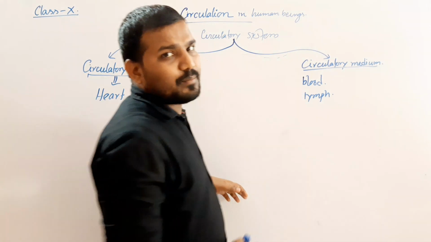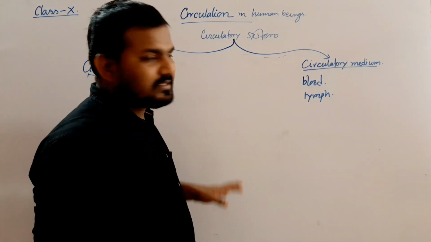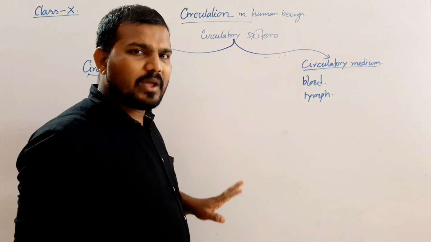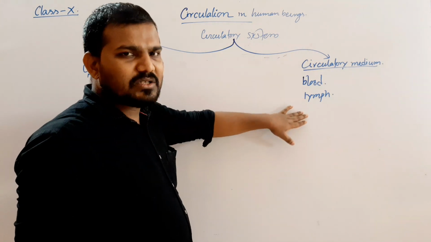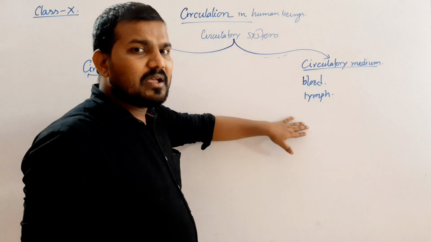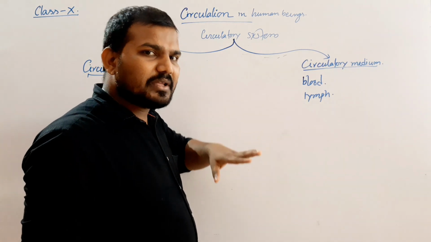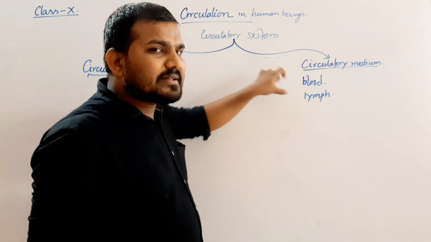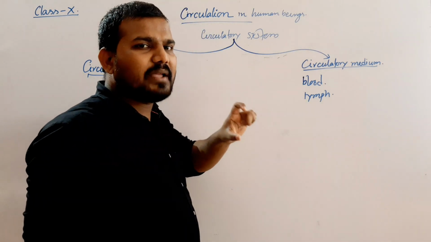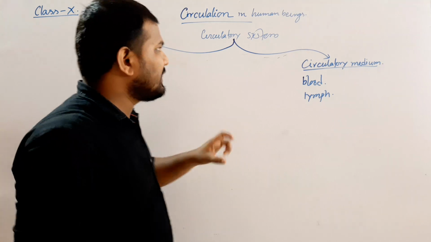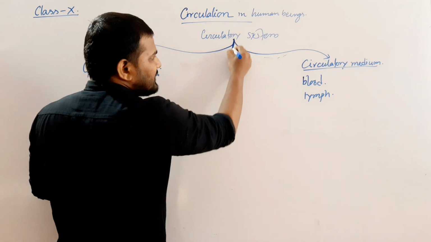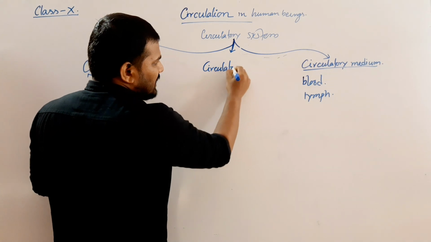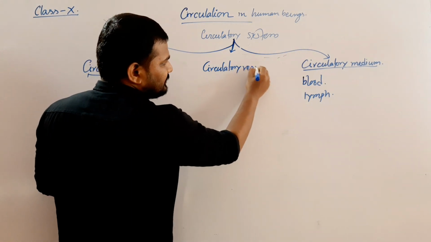Blood is the red colored fluid connective tissue, generally known as the primary circulatory medium of human beings, whereas lymph, the colorless fluid substance, is known as a secondary circulatory medium of our body. Now, this fluid is circulated through the circulatory vessels.